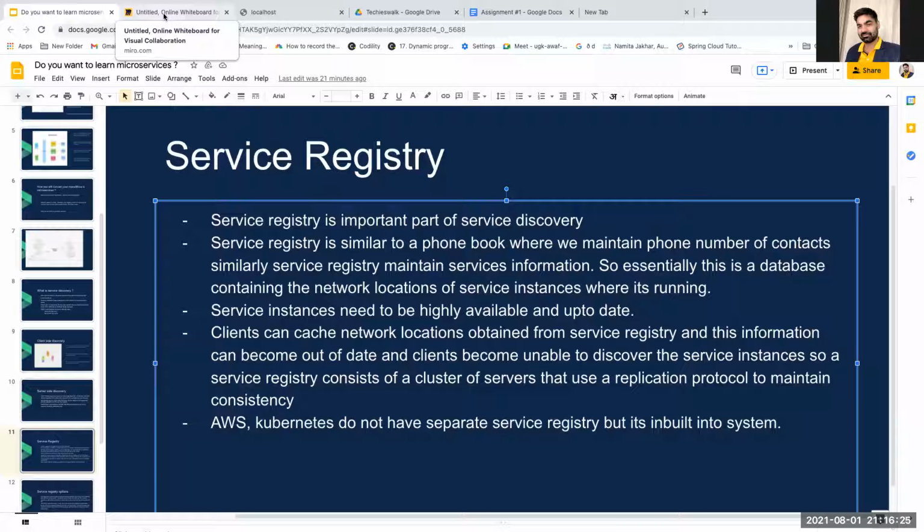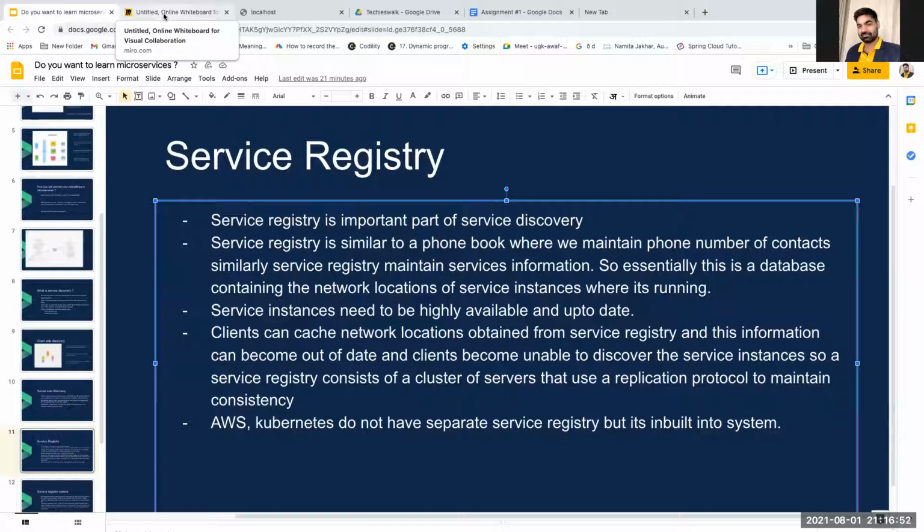In any cloud platform or microservices, whatever services are built will be registered into a service registry, which maintains the network location of each service, how many instances of the service are running, and whether the service is up or down.